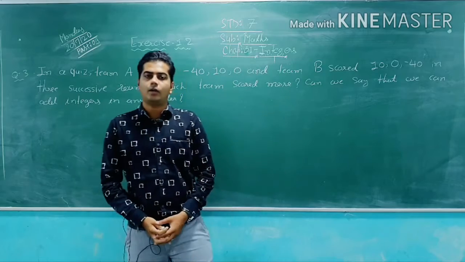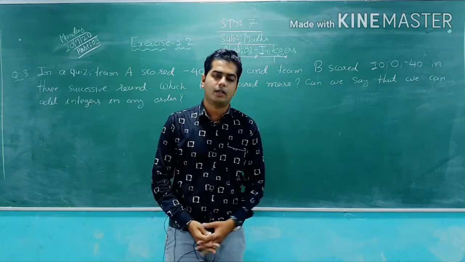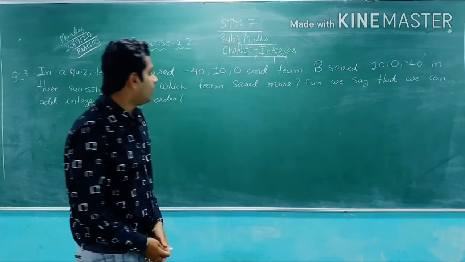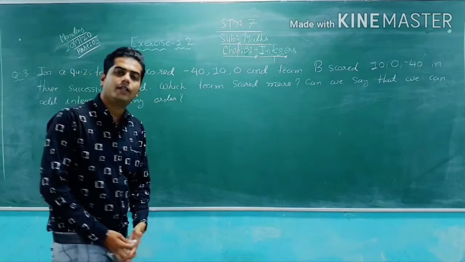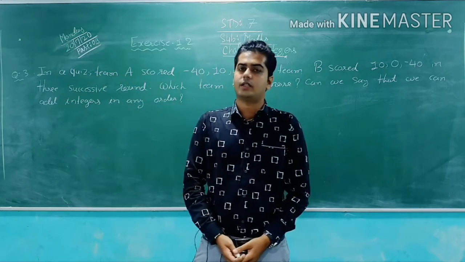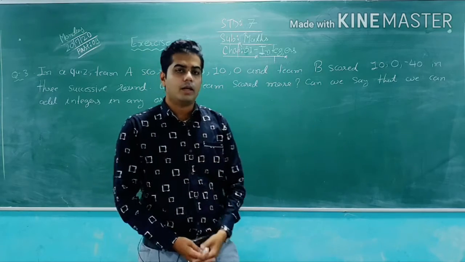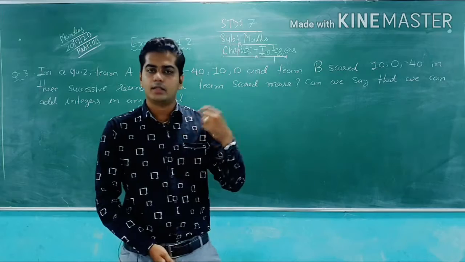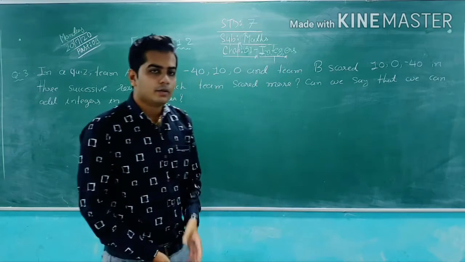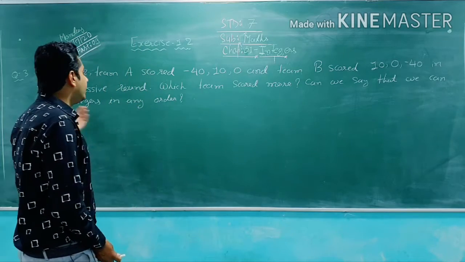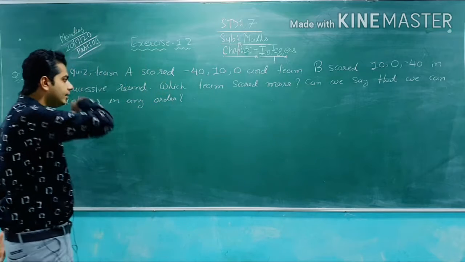As we discussed, this is the COVID-19 situation, so we have to do our education online. Without wasting much time, let's continue exercise 1.2. Last time we did exercise 1.2 question number 1 and question number 2. There is a 2 left that you have to do as your homework. If you don't understand, just play back the video part number 8 and you can understand it. So now question number 3, exercise 1.2, standard 7 maths, chapter number 1, integers.